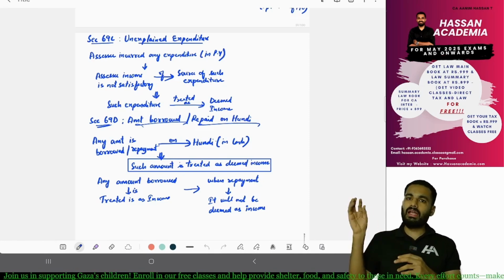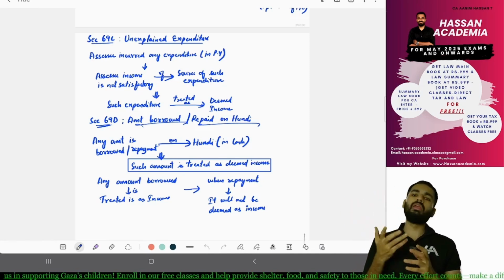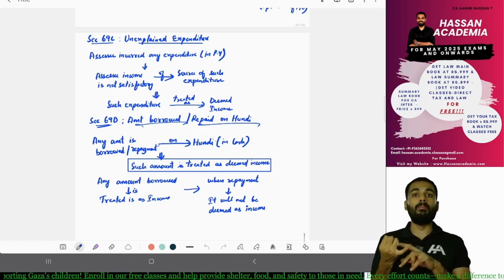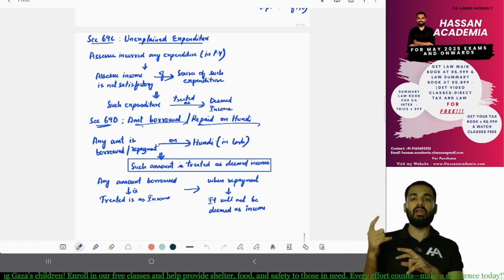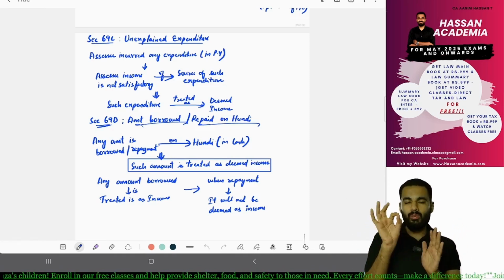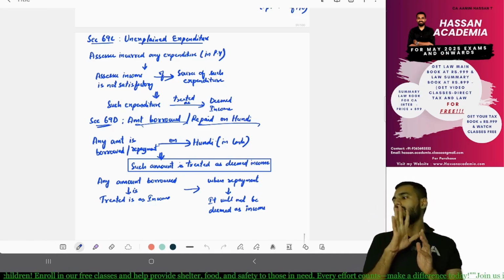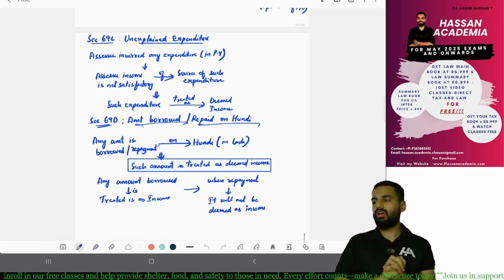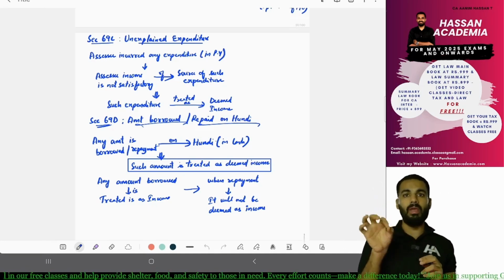What happens? That expenditure will be considered as deemed income. Even hundi, if you are paying hundi, if you are getting borrowings in cash or you are repaying it, any one of that will be considered as your income. Whether you are borrowing it or repaying it, it will be considered as your income. But the hundi, if it is made through cash,